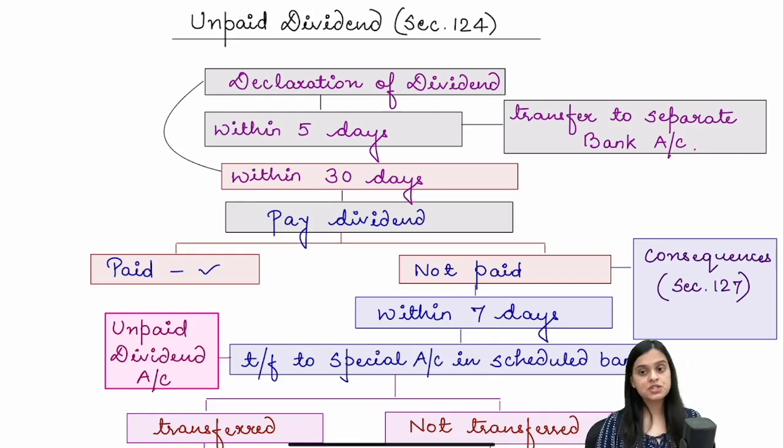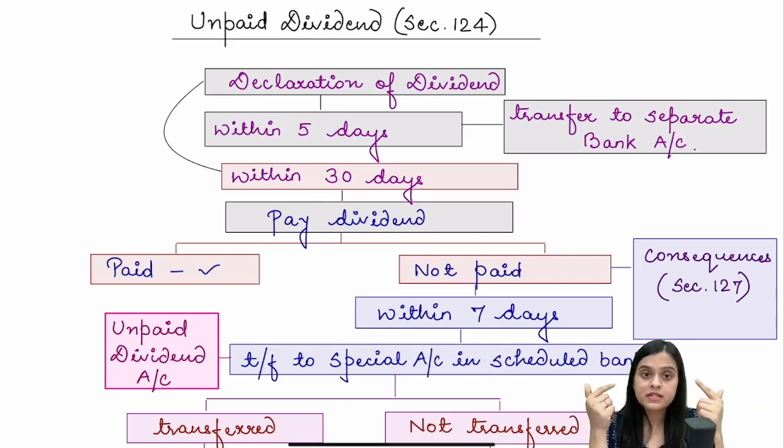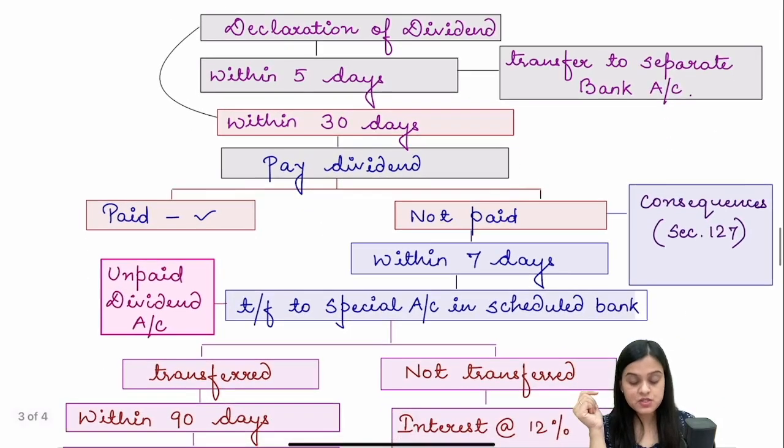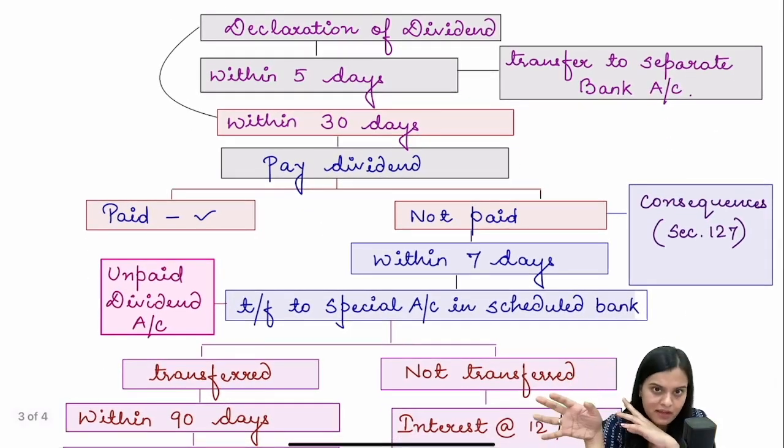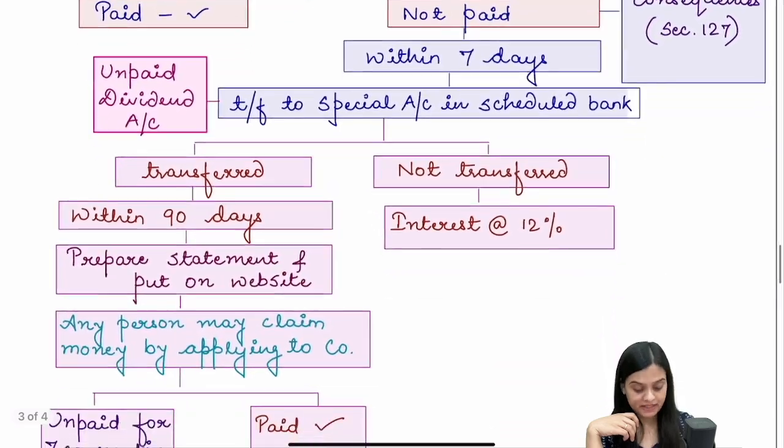The depreciation shall be computed according to Schedule 2. Okay, fine, ma'am. How will the dividend be paid? The dividend will be paid only in cheque, cash, electronic mode, or dividend warrant. Whenever the dividend is declared, whether interim or final, it has to be transferred or deposited within 5 days in a separate bank account. And within 30 days of declaration, it has to be paid.